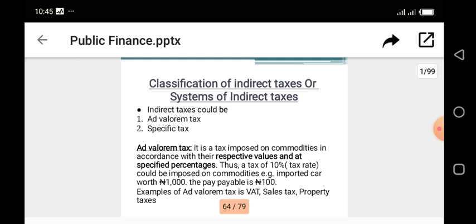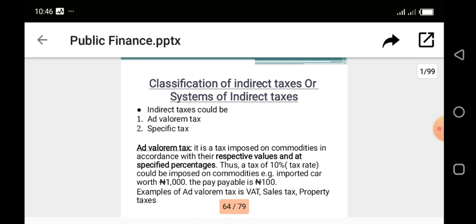It is a tax imposed on commodities in accordance with their respective values and at specified percentage. Look at the words I darkened there: respective value and at specified percentage. So ad valorem tax operates in percentage on the value of the commodity you are buying.